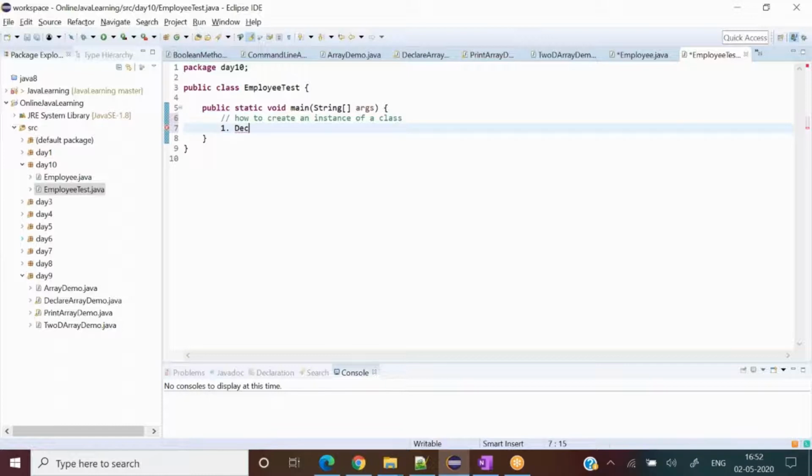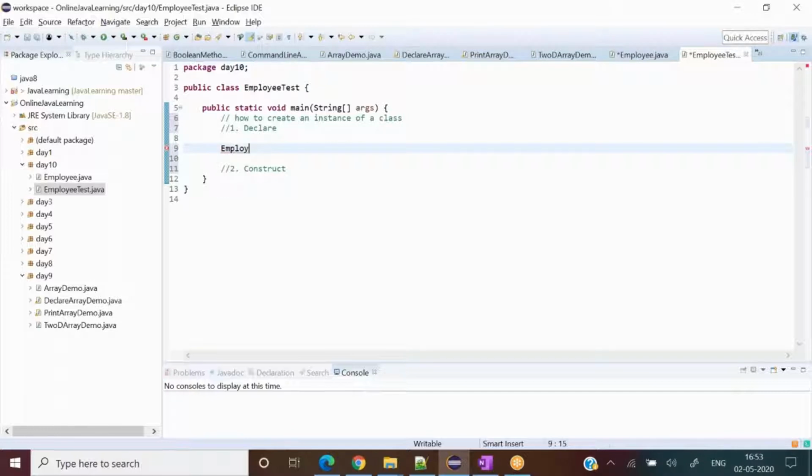First thing is declare, and second thing is construct. Now declaration is like that.